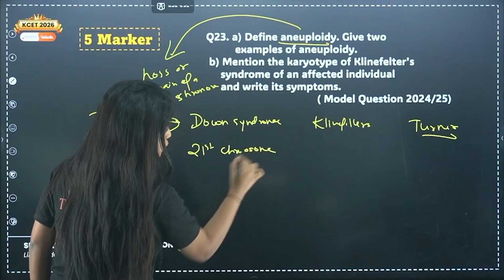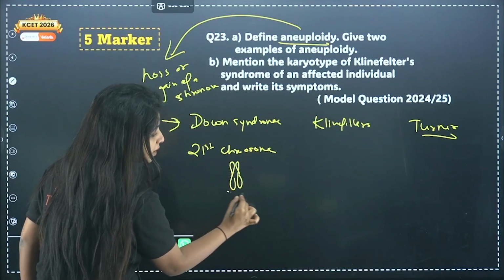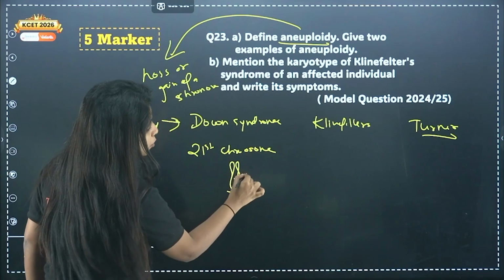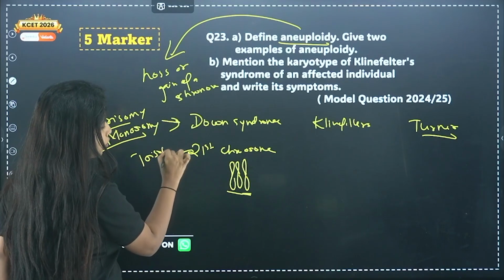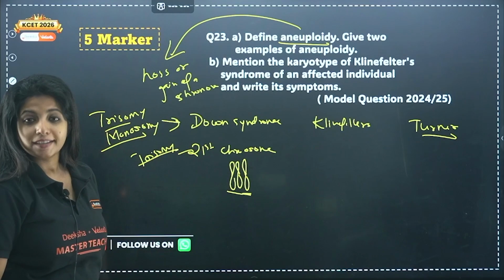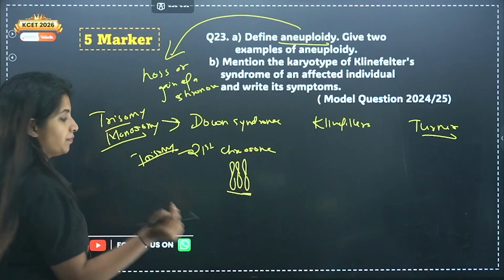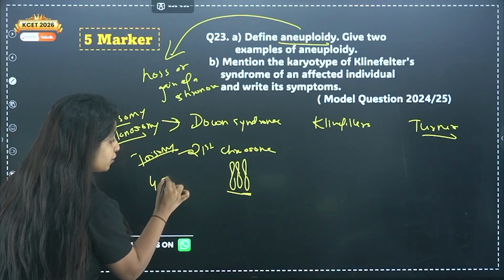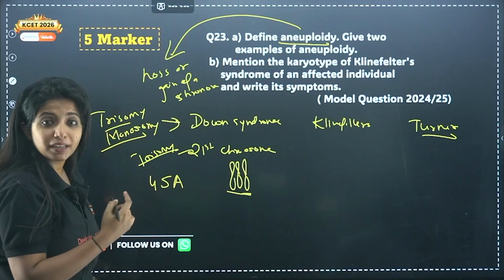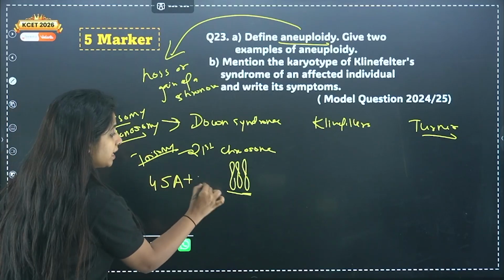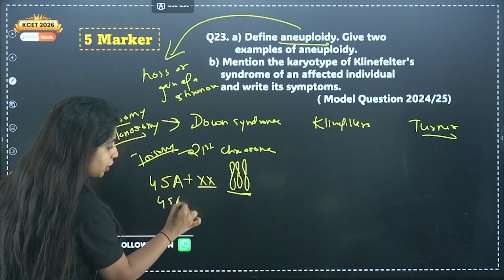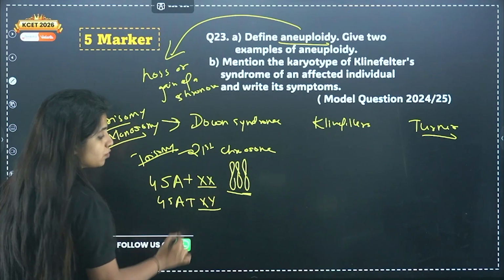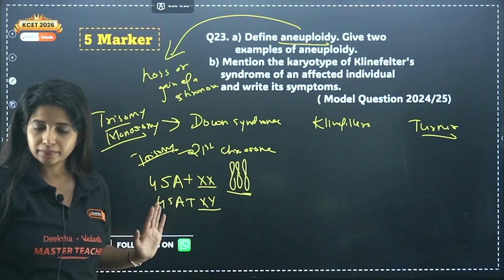It should be one from father, one from mother, but you have one extra, which is why we say it's trisomy of the 21st chromosome. If you are asked the karyotype, how many autosomes are there? 45. We usually have 44, but here 45 autosomes are there, and it can be XX, then it is a Down syndrome patient who is a female. It can be 45A XY, then it is a Down syndrome patient who is a male.